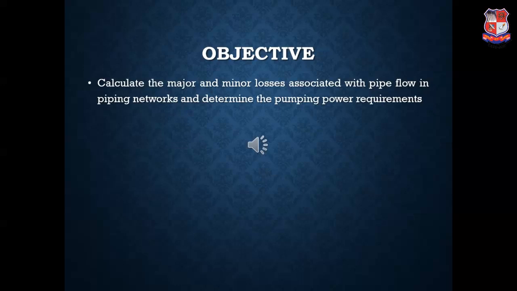Second, to understand the different velocity and flow rate measurement techniques. Why do this?